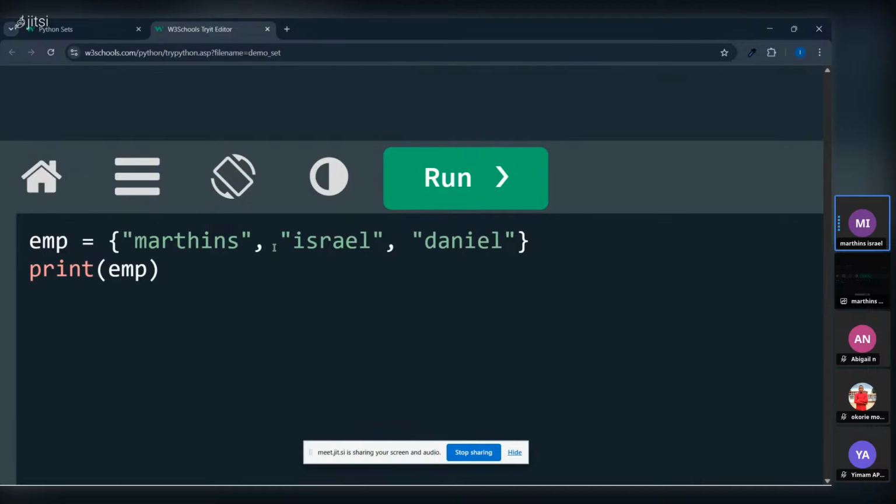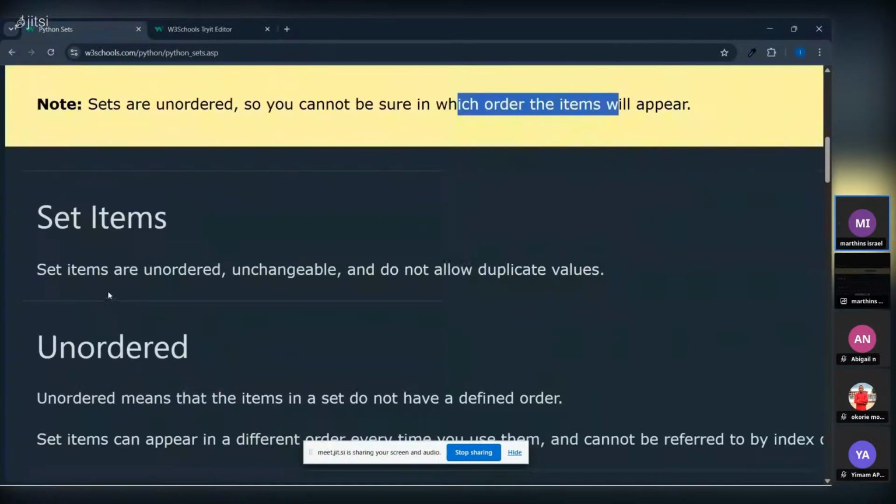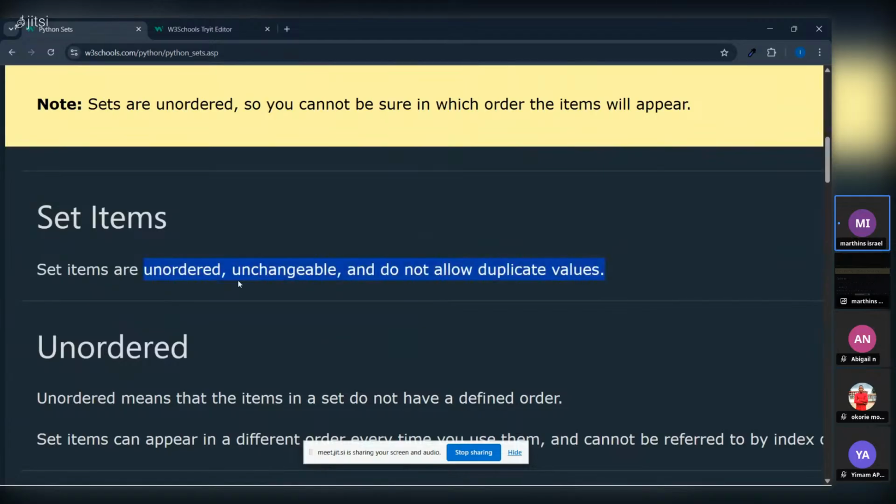Then unordered list, when you hear the word unordered list, it's a scattered list. That means it's starting from 0, 20, 10, 5, 2. It's just scattered. Instead of starting from 1 to 10, 1, 2, 3, 4, 5, 6, 7, 8, it's starting from 10, 8, 5, 6, 1, 0. So those are unordered lists. As we can see here, we say sets are unordered. That means they are scattered lists. You understand? So when you are working with a set value in your data science, and you use sets, those values will be scattered.